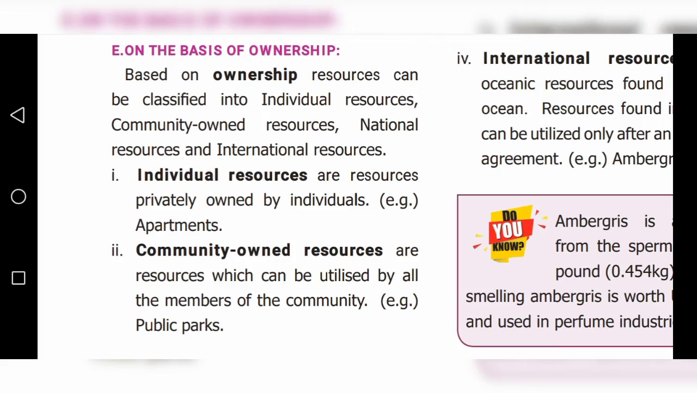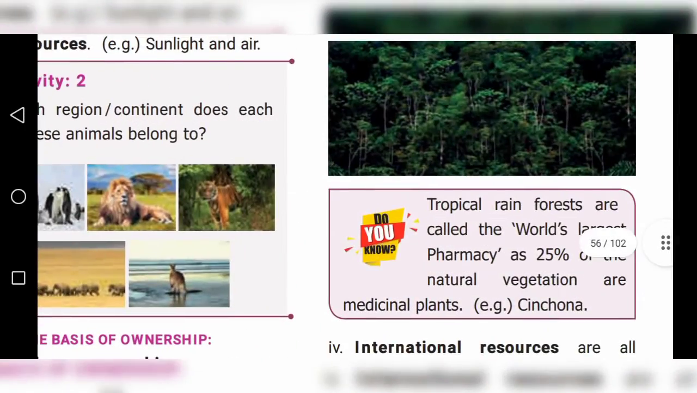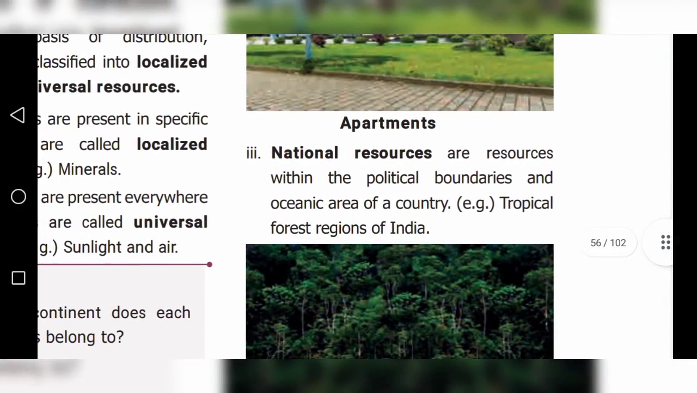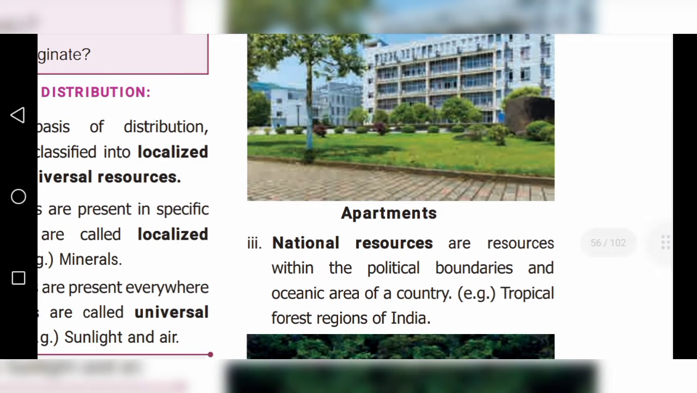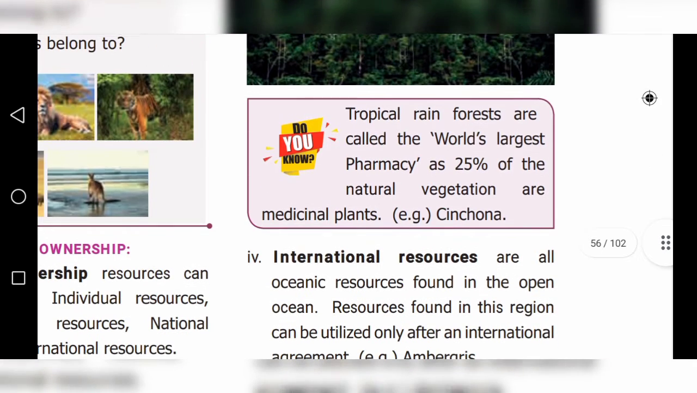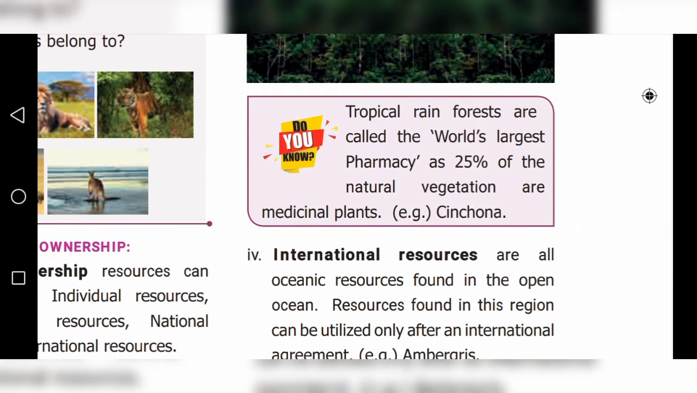Next one, national resources. National resources are resources within the political boundaries and oceanic area of a country. Example, tropical forest regions of India. So that is national resources. Next one, international resources. International resources are all oceanic resources found in the open ocean.